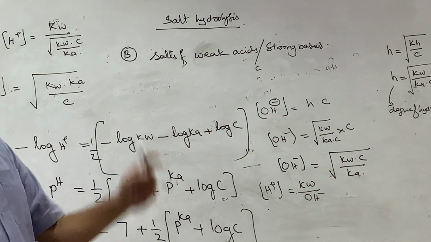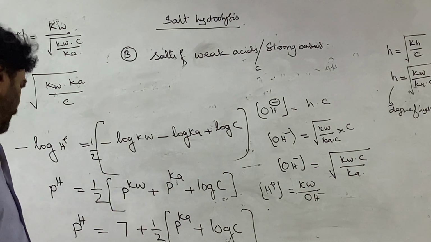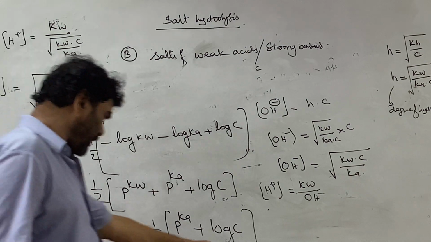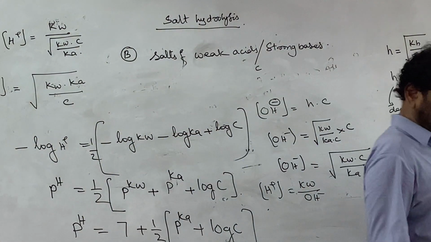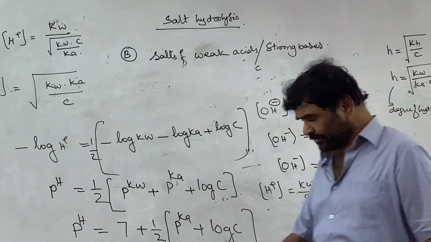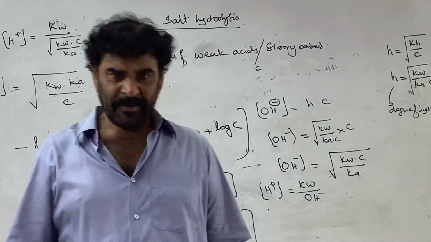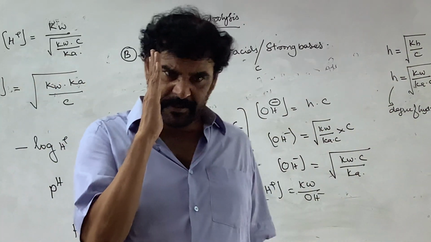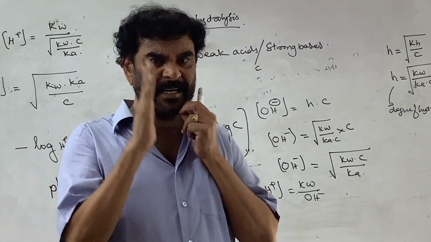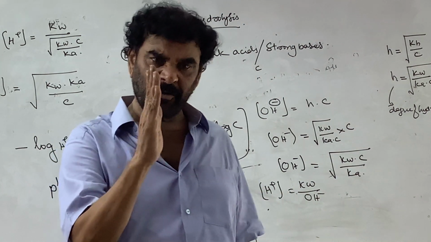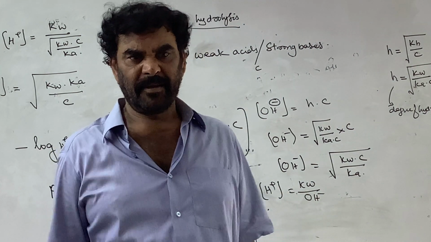Every acid has its own Ka value and its own pKa value. So this is the ultimate equation for salts of weak acids and strong bases that undergo hydrolysis.